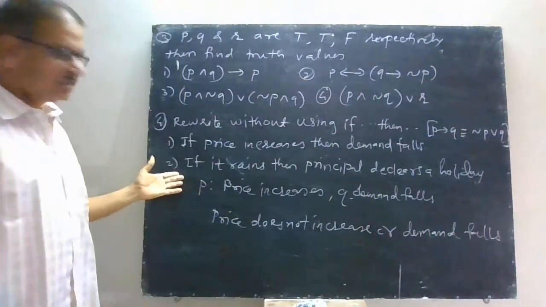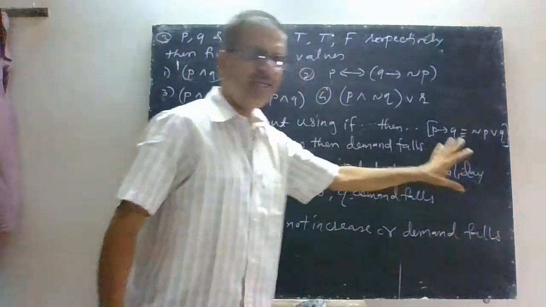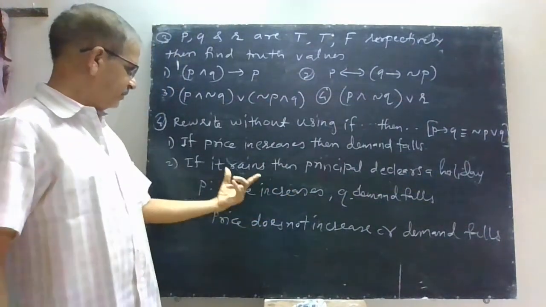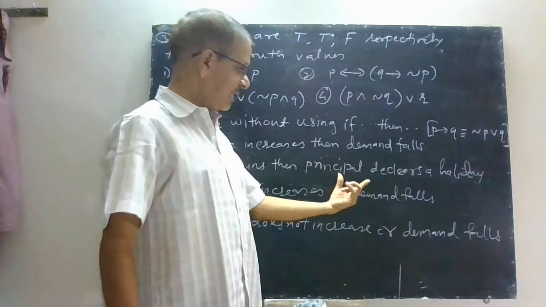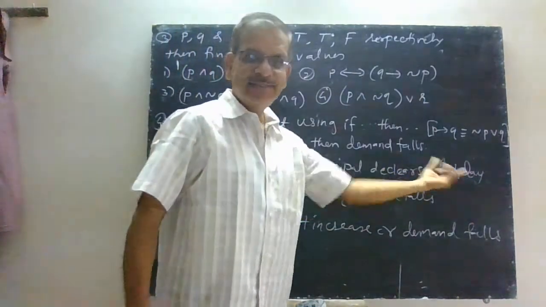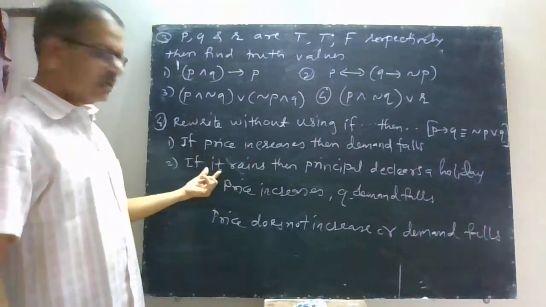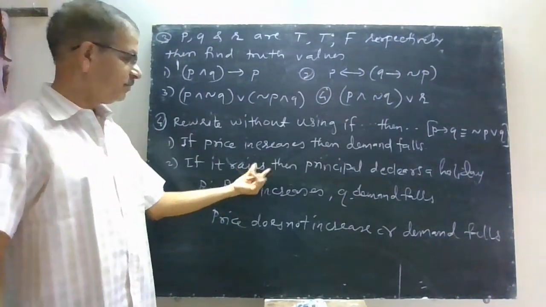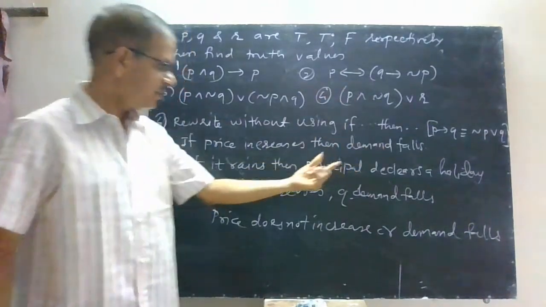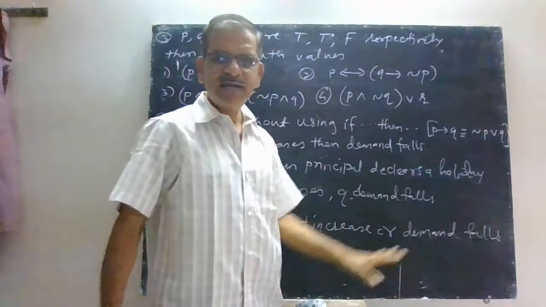You have one more statement: if it rains then principal declares a holiday. Same thing, this is your P, it rains, then after then that will be your Q, principal declares a holiday. And now you can write down the same one: it does not rain or principal declares a holiday. So once you know this formula, you can do any statement.